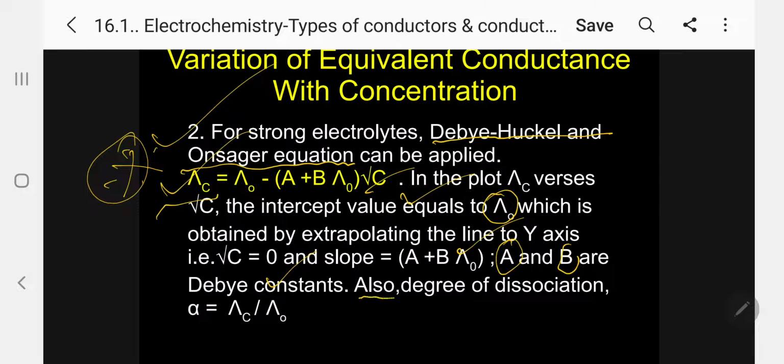Also, we must know the degree of dissociation here, alpha equal to lambda C by lambda 0. Lambda C means equivalent conductance at a particular concentration, and lambda 0 is equivalent conductance at infinite dilution. Kindly follow.